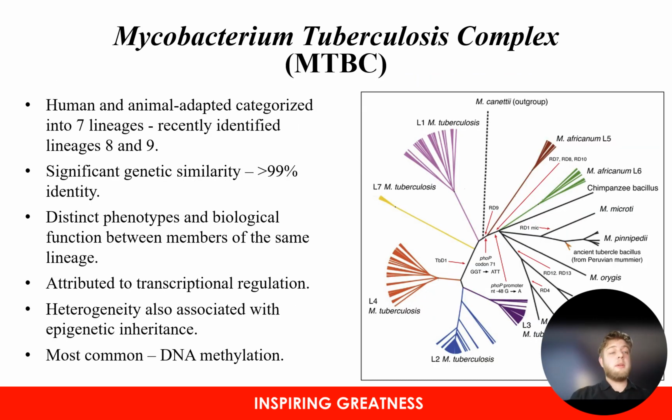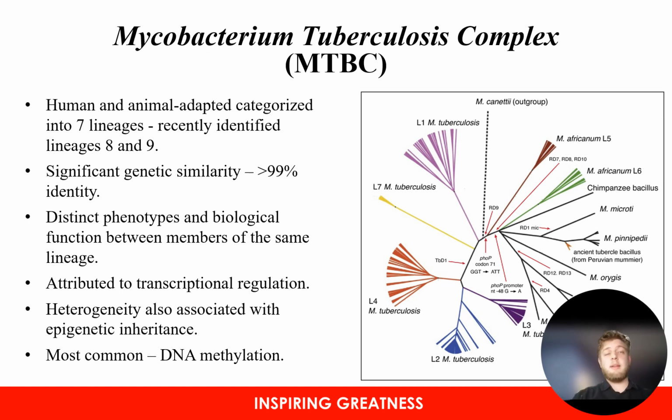The Mycobacterium species that are the causative agents of tuberculosis in both humans and animals are grouped within the family known as the Mycobacterium tuberculosis complex. This complex consists of a variety of different species, which are categorized into 9 distinct phylogenetic lineages. Originally, we thought there were only 7 lineages. However, recent studies into the identification have shown that there are now 9.